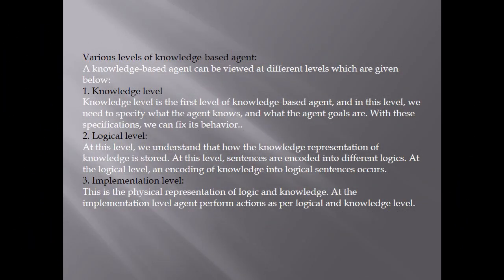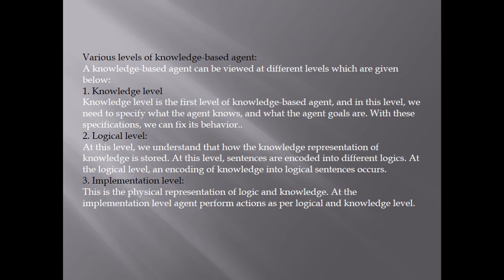Now, there are various levels of knowledge-based agent. Let's see what they are. There are three types of knowledge-based agent. They are knowledge level, logical level, and implementation level. Knowledge level. Knowledge level is the first level of knowledge-based agent. In this level, we need to specify what the agent knows and what the agent's goals are. With these specifications, we can fix its behavior.